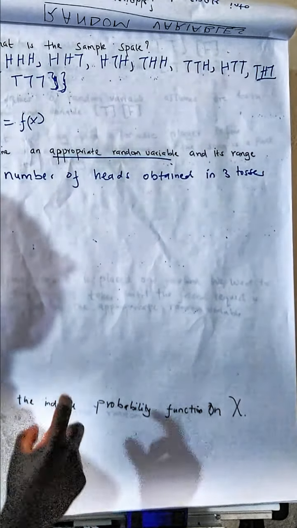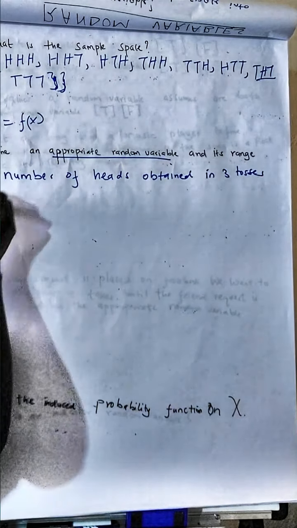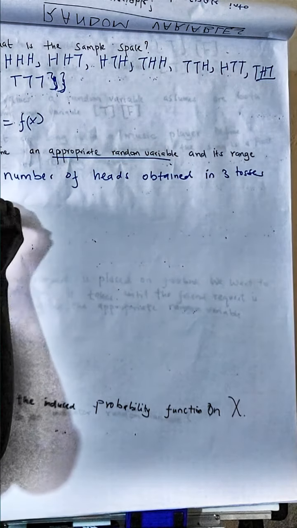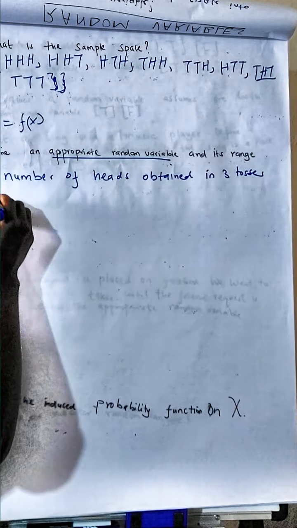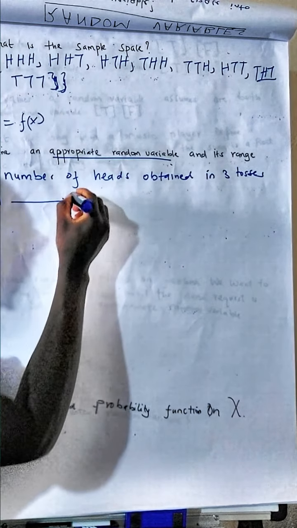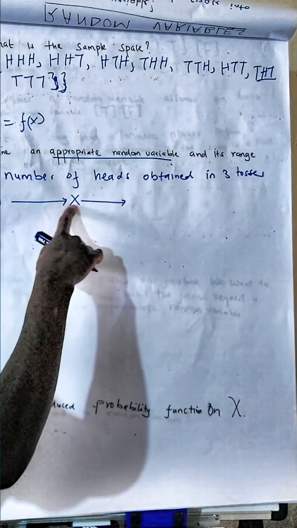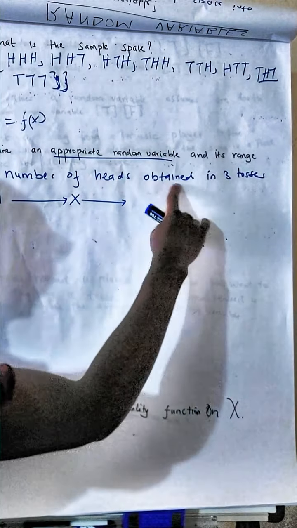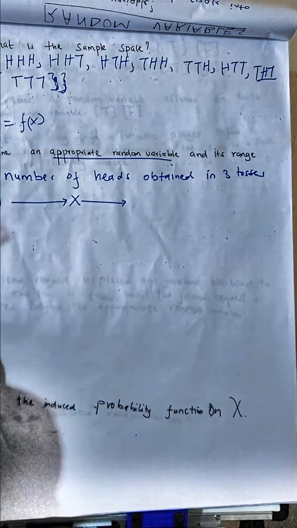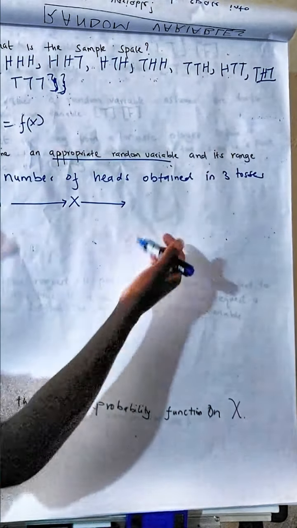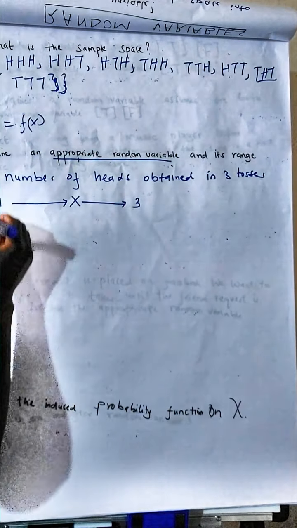We said the random variable takes the sample space as its domain to give real numbers. So for example, let us feed the sample space to this random variable. The first outcome is 3 heads. You feed it into random variable x. What does it give? The work of this random variable is to count the number of heads in the sample space. So when you feed this outcome into this random variable, it will count how many heads, 3 of them.